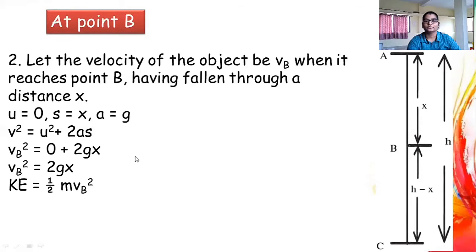According to the formula, kinetic energy is equal to half m Vb square. When the object is at point B, its velocity is Vb. So let us put the value of Vb square in this equation. We get kinetic energy equal to half into m into 2gx. So the 2 in multiplication and the 2 in division cancel each other, and therefore the kinetic energy is equal to mgx. So we have calculated the kinetic energy at point B.